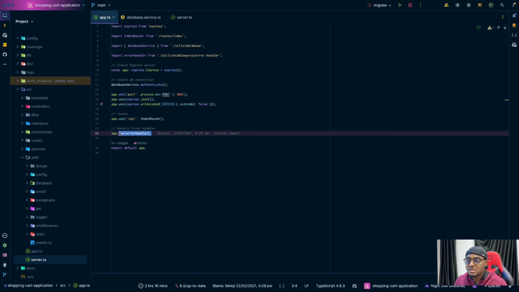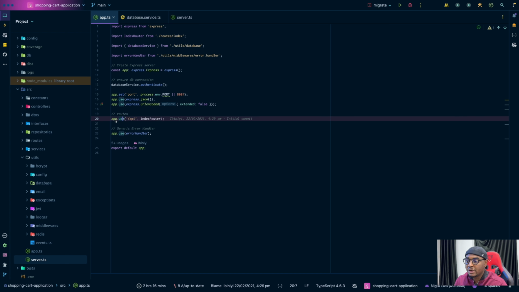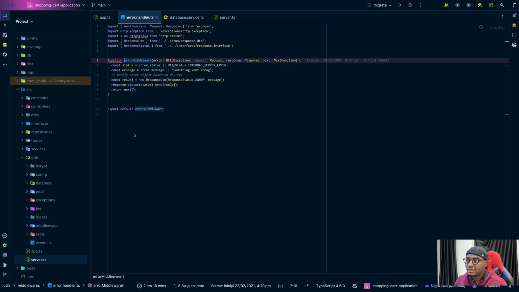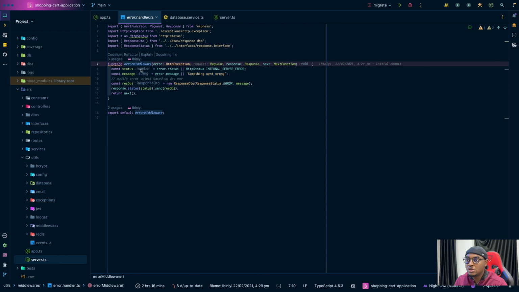So the whole idea of this is that any error that is thrown from the API or from the logic we have here is going to be caught here, right? And the way you would know that this is an error handler is by looking at the structure here. A normal middleware will start from request, right, down to next. But whenever a middleware starts from error, it is definitely an error handler, right?